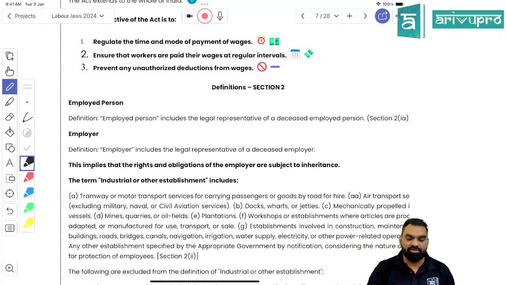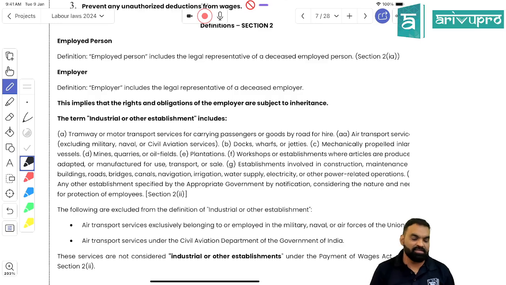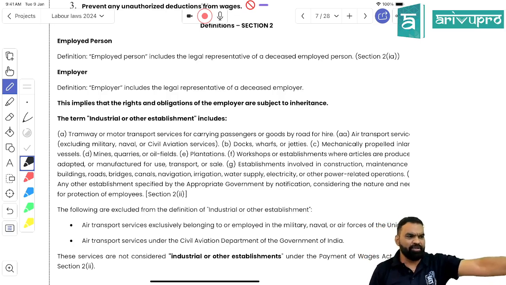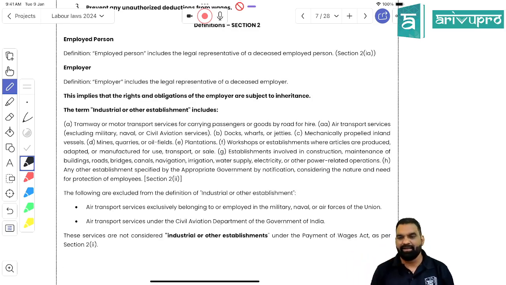Now the next definition is industrial or other establishment. Giving you 1 minute, read it. You have notes, no? You don't have notes? Notes over your mobile, over your phone. Or you can take your module, study material, go through the definition, and I am going to ask questions. This enactment is going to be applicable on industrial and other establishments. In the definition category, it is being defined. Just giving you 1 minute. Just go through and tell me your observation.